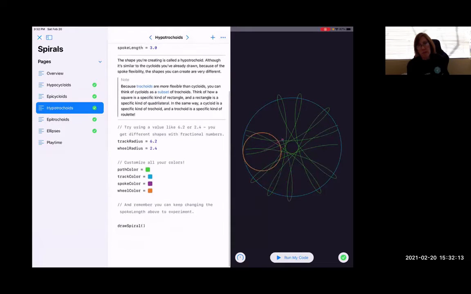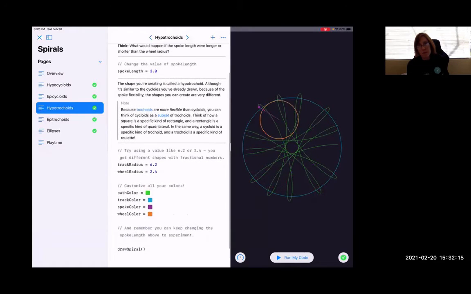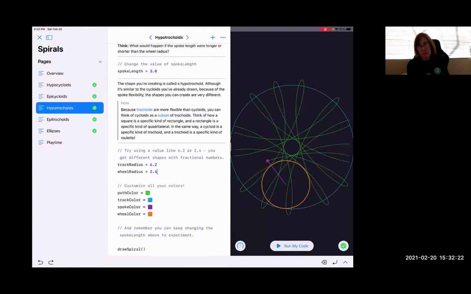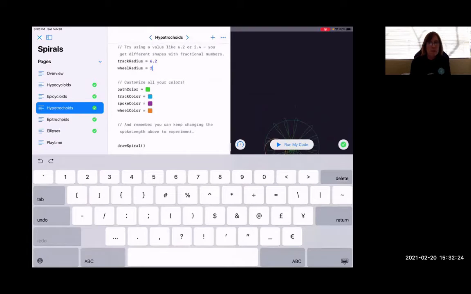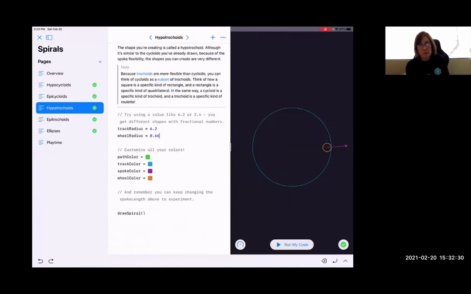Now, you can also ask students to identify the command, which in this case is draw spiral. You can ask them to play and change the value of the variables because that is the purpose of this playground. How does the value change the output drawing?